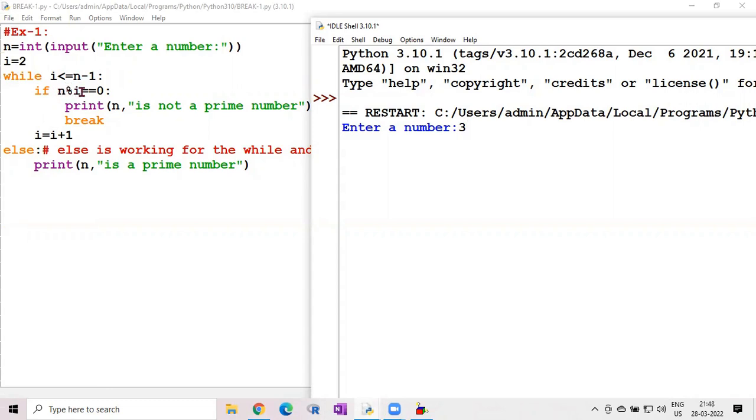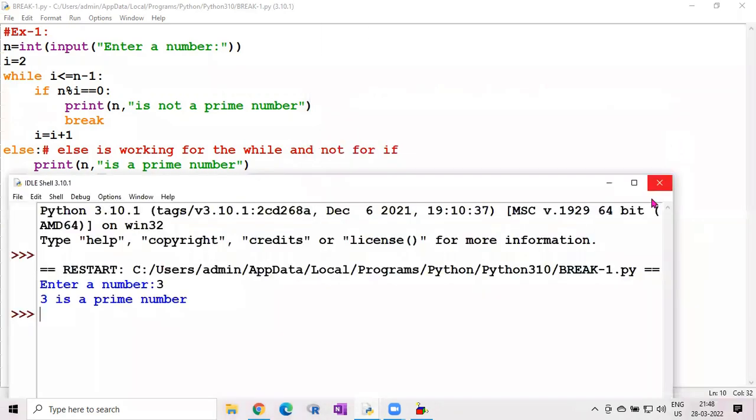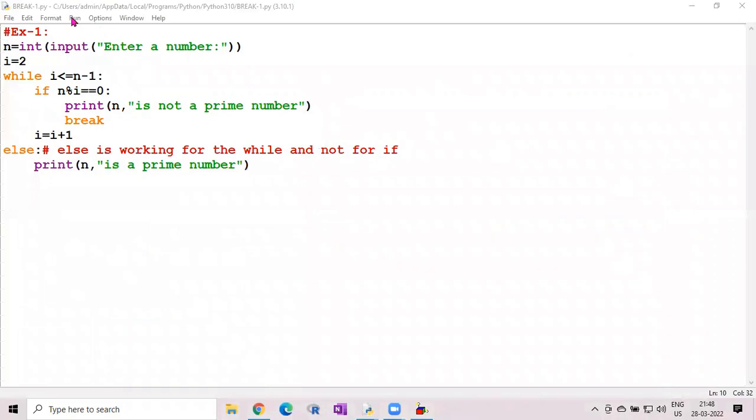So here you will get the remainder value, and based on that, you will get the output. This condition is false here. If it were true, it would mean it is not a prime number. But since it is false, it comes to the else part. Now what does the else contain? It says it is a prime number. Suppose if you want to see another value, whenever you enter 3, it shows 3 is a prime number.